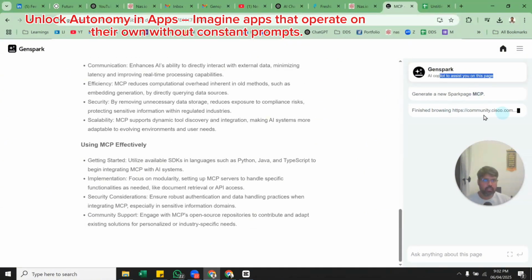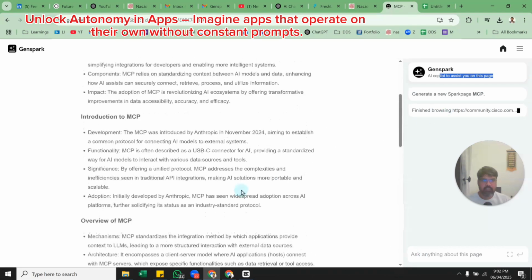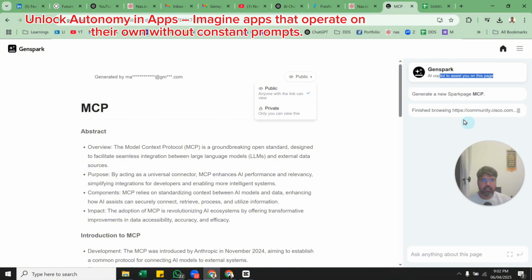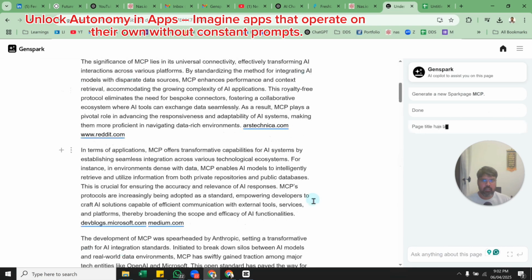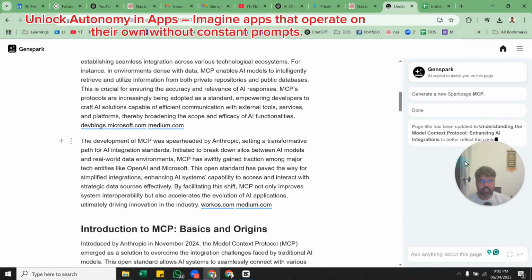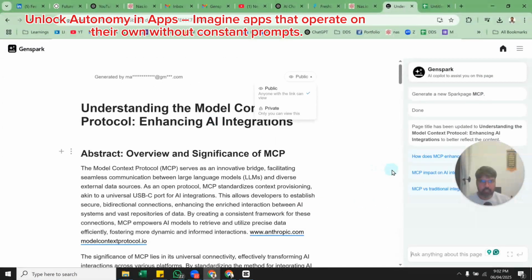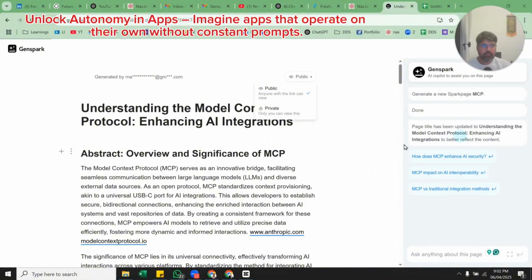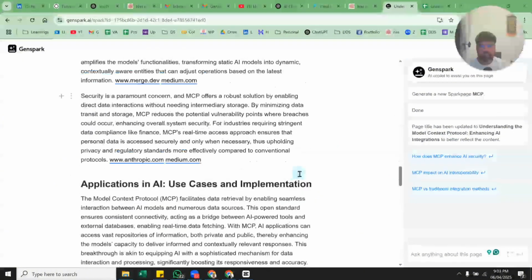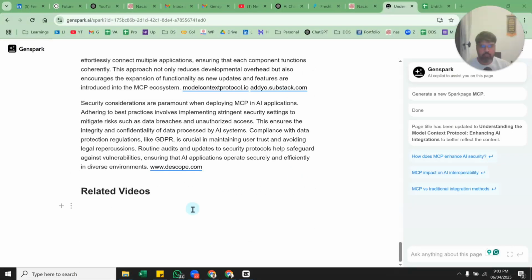So it has finished browsing. It is looking at the website, and so now can you see that now it has made it better. So now the page title has been updated, and the abstract. So you can see more details have come up. They have given some related videos as well. Still, I think it is thinking.